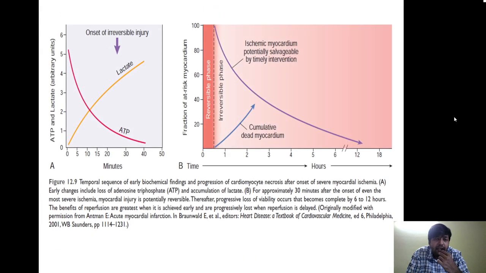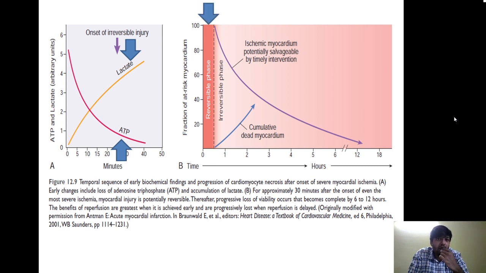Now if we look at this particular graph, it is very important to understand. In the first graph on the left hand side, as soon as the myocardial infarction occurs, the heart is not able to contract. In the area of the myocardium where the blood supply has been lost, there is a decreased amount of ATP, whereas there is an increased amount of lactate. I repeat, in the area of infarction, initially the ATP levels come down and the lactate goes up.